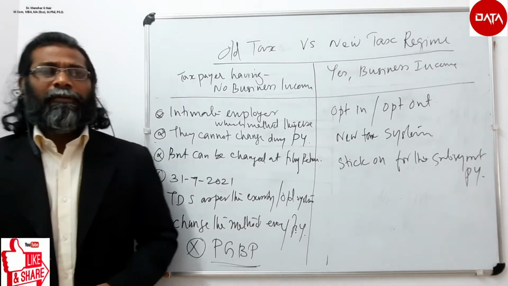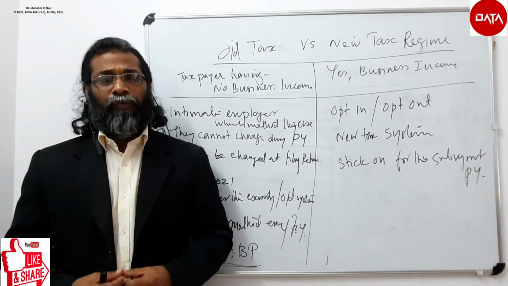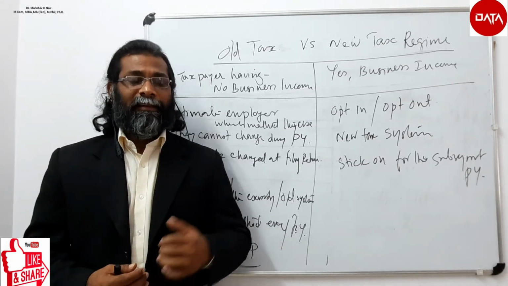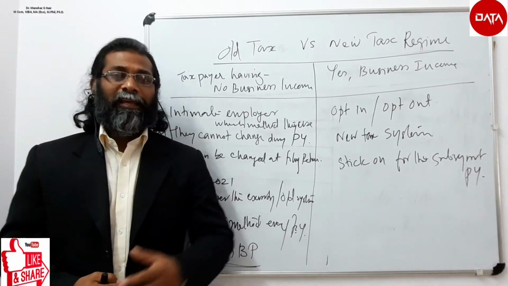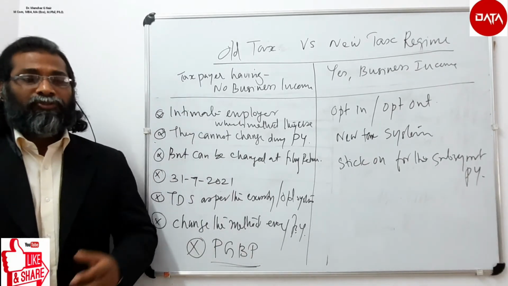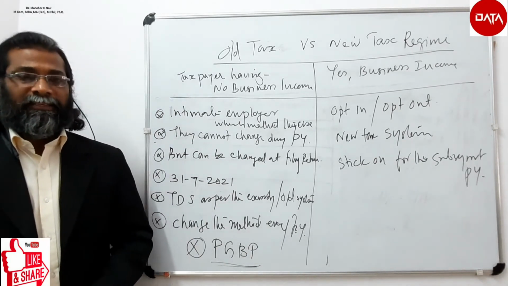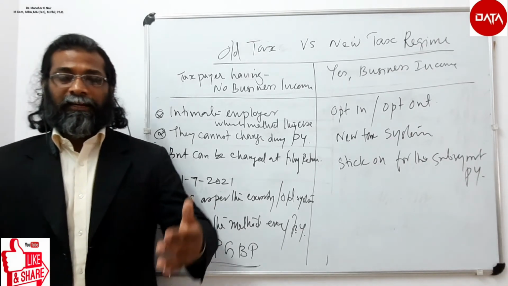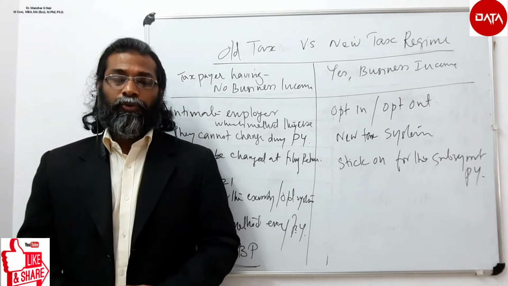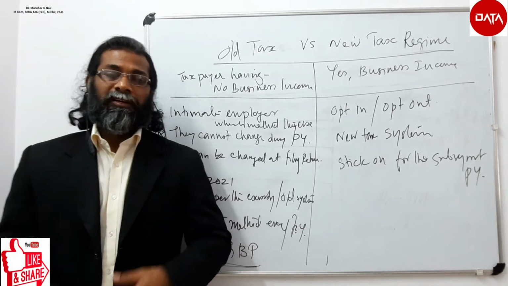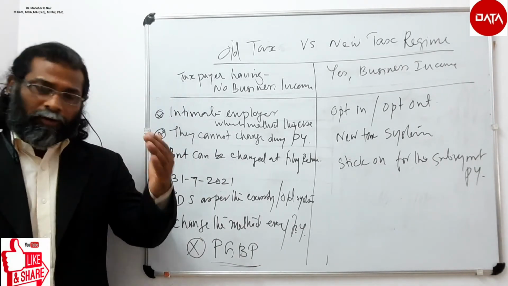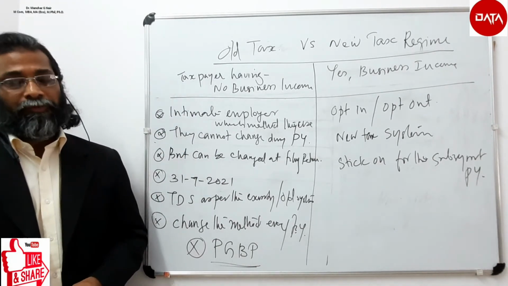All these things have been discussed very well and in detail in the previous videos. Kindly have a look there so that you will understand these sections, section 35AD, section 32 for additional depreciation, section 10.5. All that has been discussed in the previous videos.